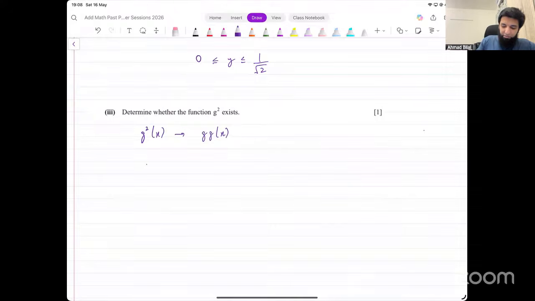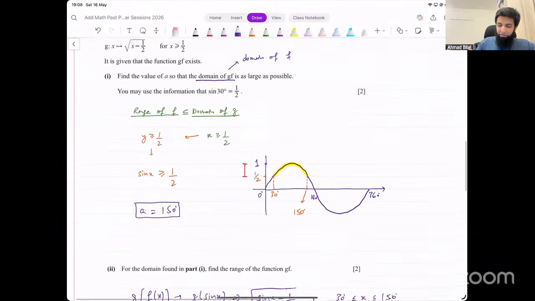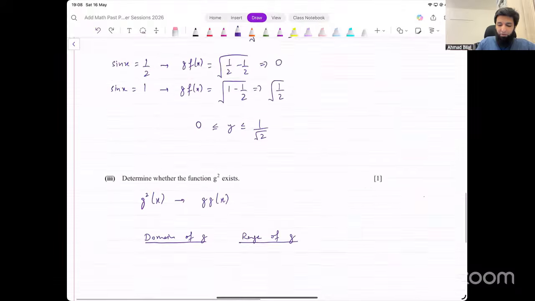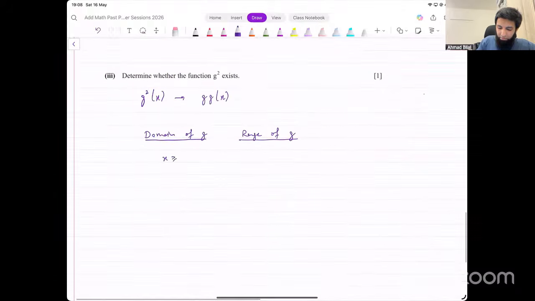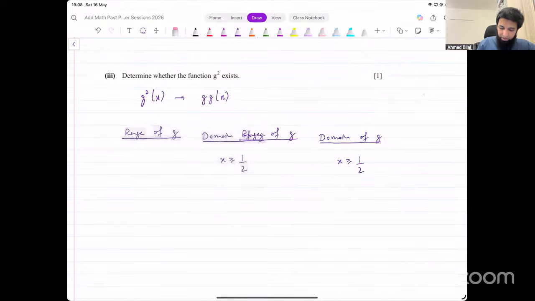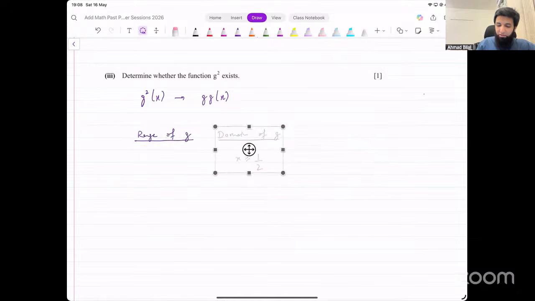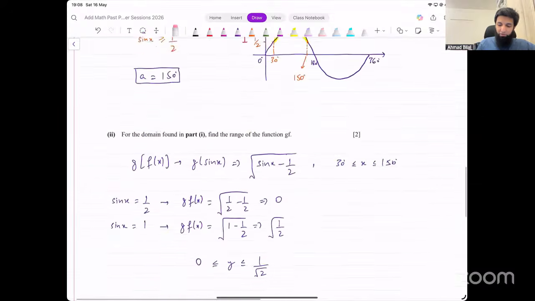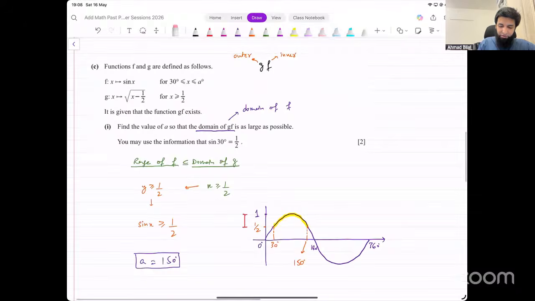Now, what's the domain of g? And what's the range of g? Let's write them down. Because the whole range of g should also be part of the domain of g. Now, what's the domain of the function g? Let's figure that out. Domain of g, that's given, that's greater than or equal to 1 over 2. And what about the range? Let's write it in this order, because range of the inner function, we need to be able to put that in the domain of the outer function. What's the range of g now? Range of this function.